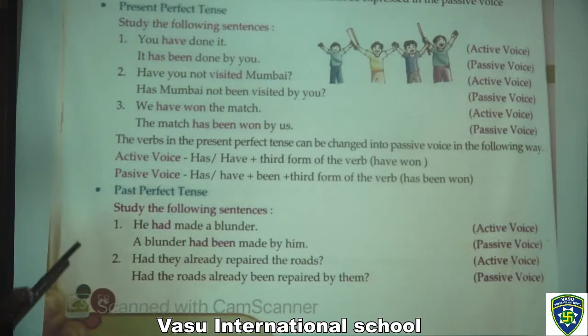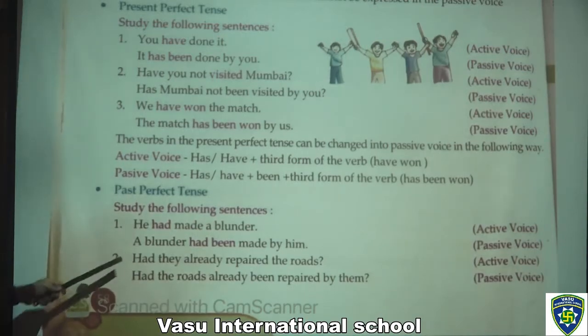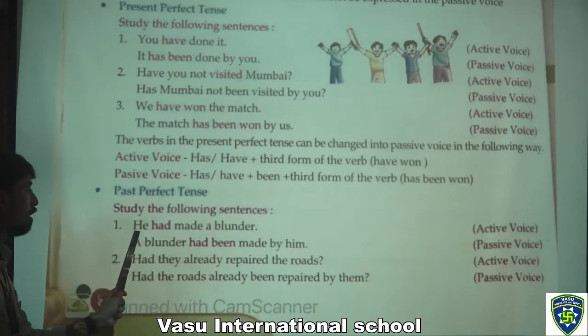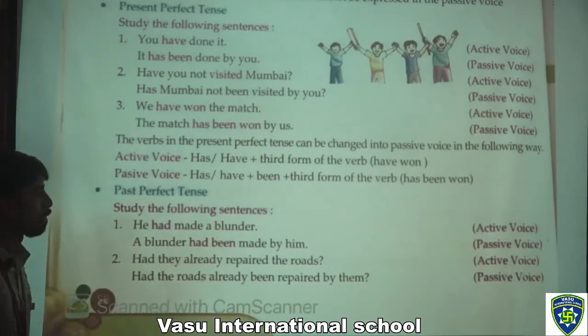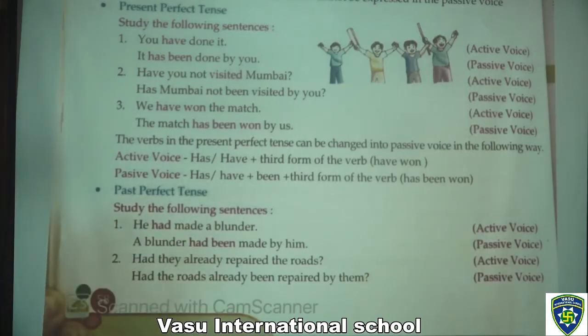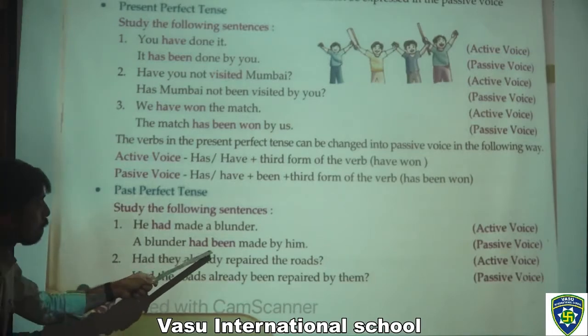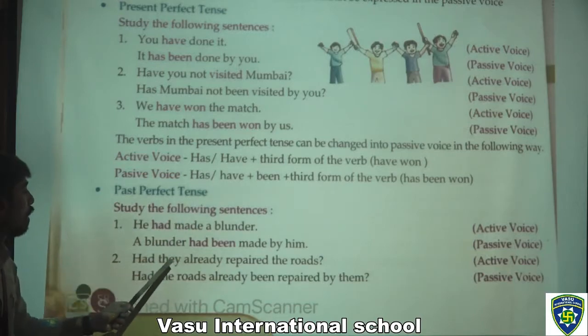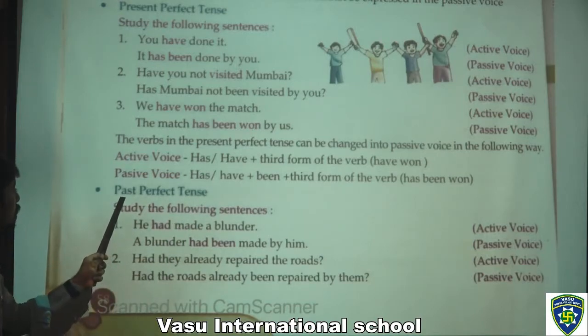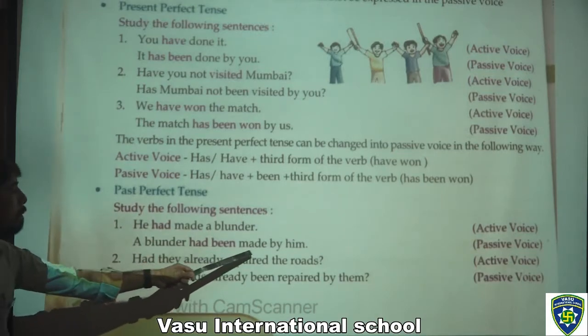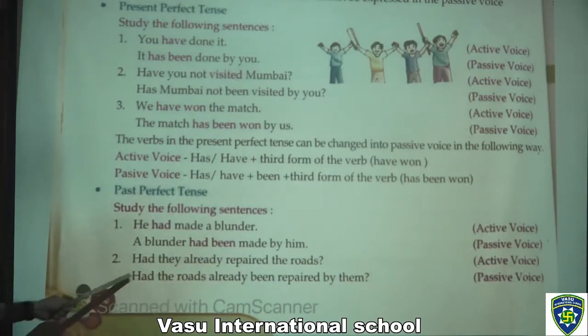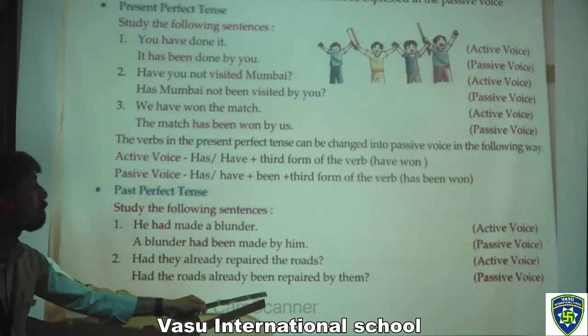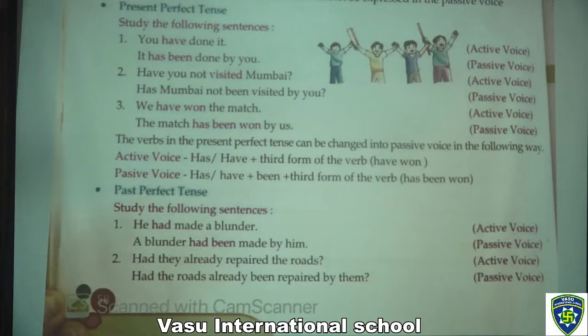Study the following sentences. I am going to the first example. He had made a blunder. That is active voice. Now, A blunder had been made by him. It takes had because it is a past tense, so that's why we should add had been. Had they already repaired the roads, that is active voice. Had the roads already been repaired by them, so that is passive voice.